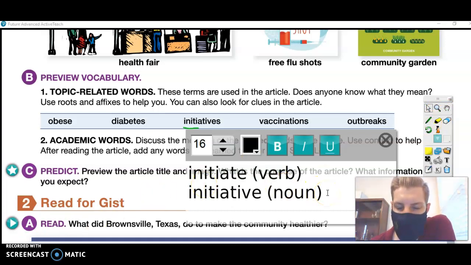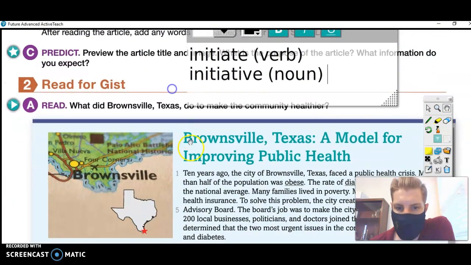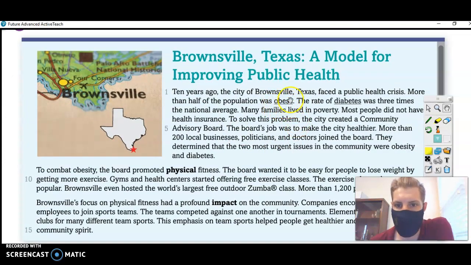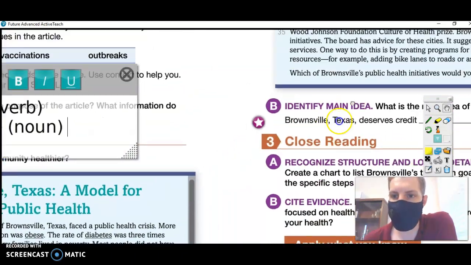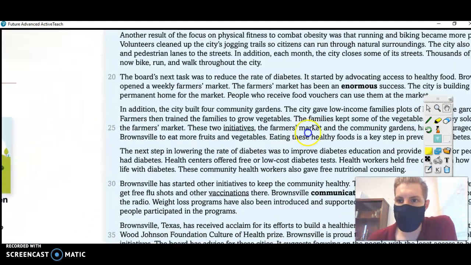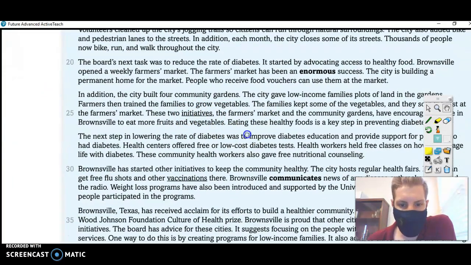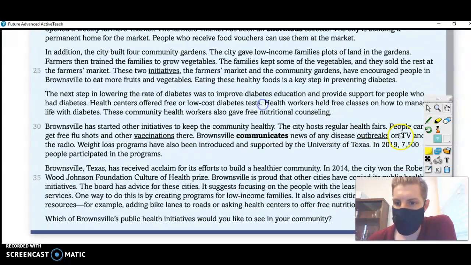So to clarify the meaning of initiative, I might go through the article and try to see it in context. So in this version here, you can see the words underlined that are part of these topic related words. So we have obese here, diabetes here, and this is a good time for you to pause and go through your book, your hard copy of the book, and underline these topic related words for yourself. After you've done that, you will find that the word initiatives is here, vaccinations is here, and outbreaks over here.